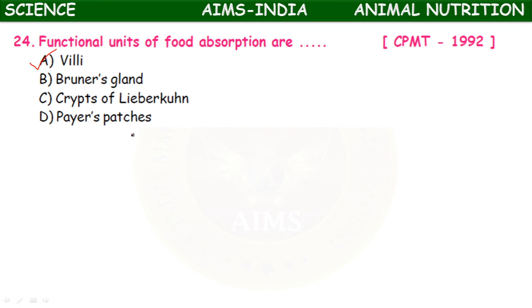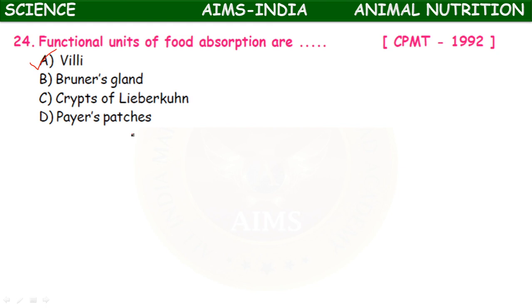Oxyntic cells, also called parietal cells, are present in the stomach, and they secrete gastric juice. Next, zymogen cells. These zymogen cells are also present in the gastric glands only. They produce gastric juice. These cells present in the stomach release two important enzymes, pepsinogen and chymotrypsinogen.